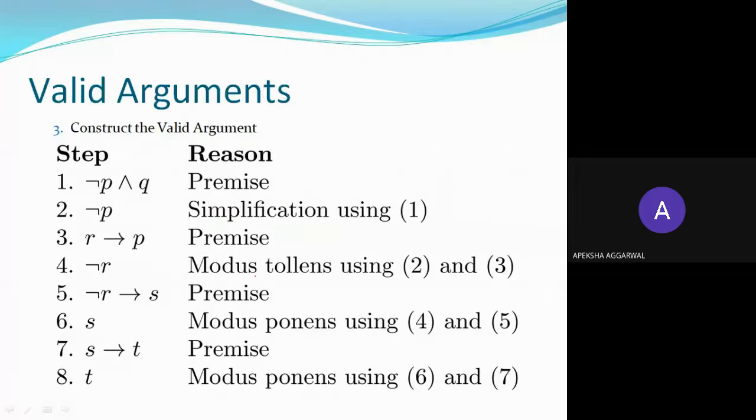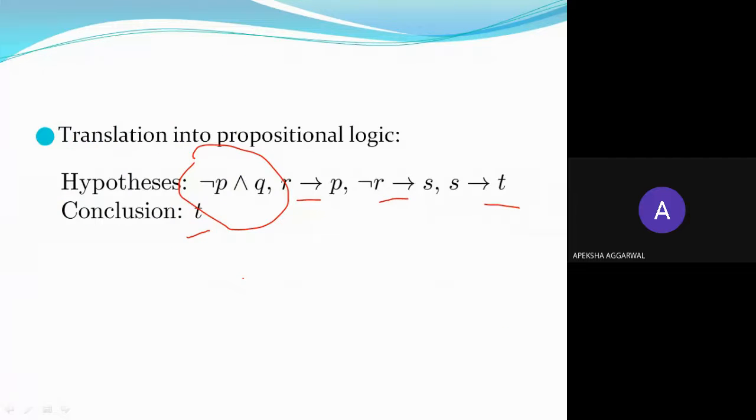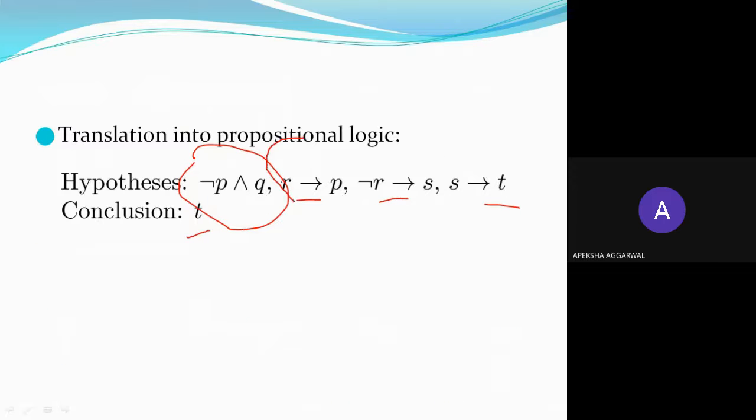Using these inference rules, if you are able to reach T, then you will say it is a valid argument. Now, step one is given to you. This is a premise, and using the first inference rule, you have converted it into not P. Now, this is also given to you: R implies P, the second rule.